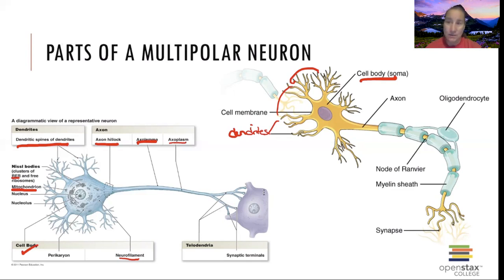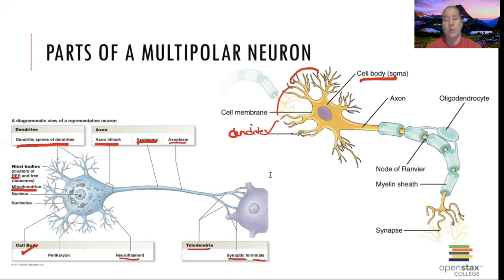How many axons does a cell have? All of our neuron cells are only going to have one axon. So even if you see different ones pictured in a little bit, there's still only one axon. It can branch, but there's one. We're going to follow that axon down, and it's going to split as it nears the end of the cell. It's going to split and go into something called telodendria, and then those dead end into these synaptic terminals.